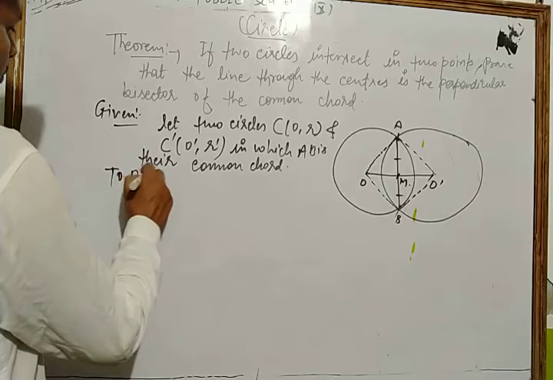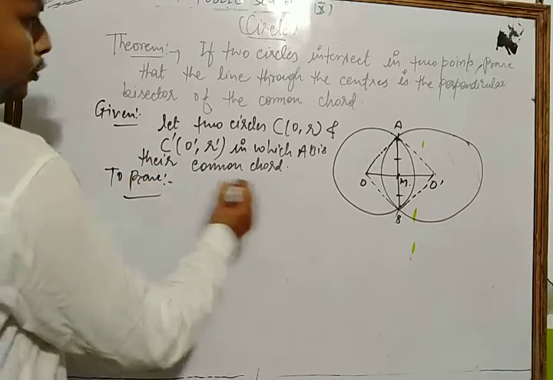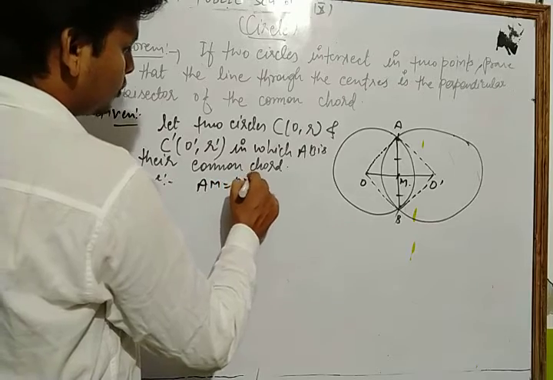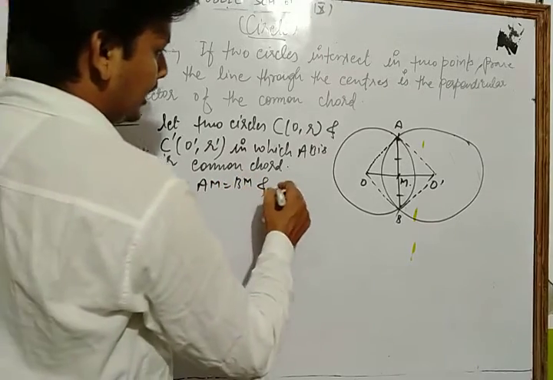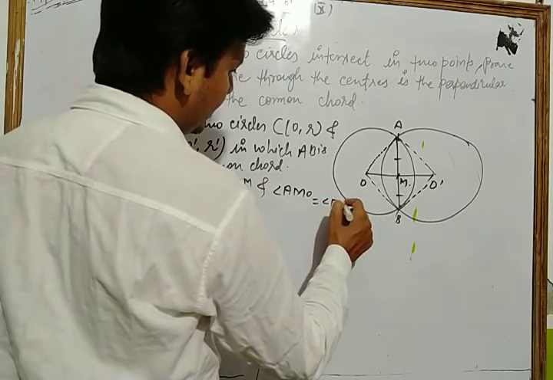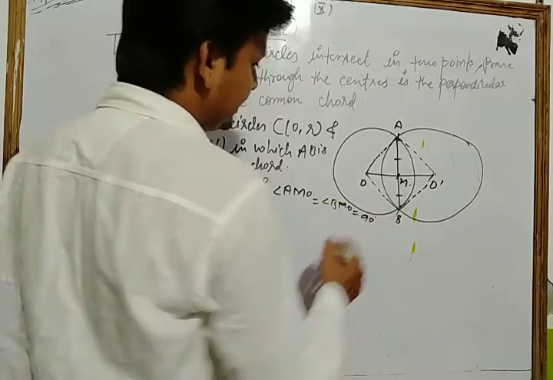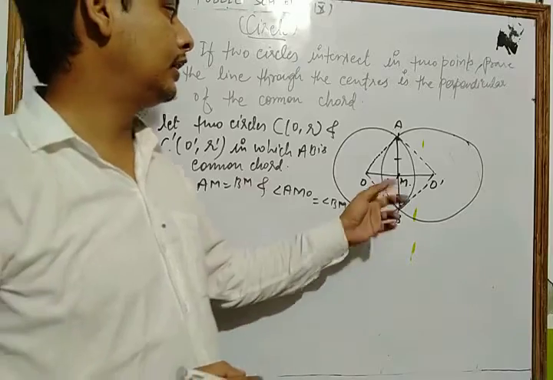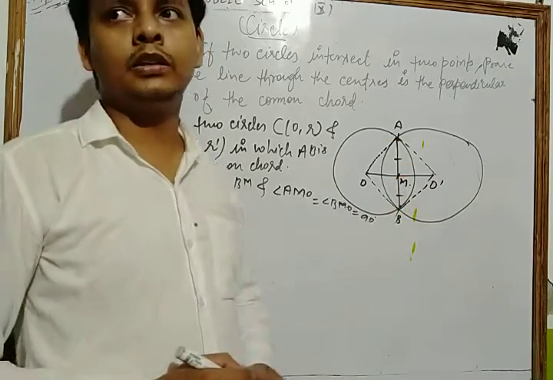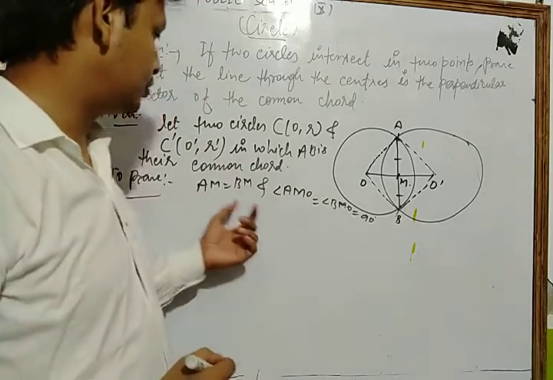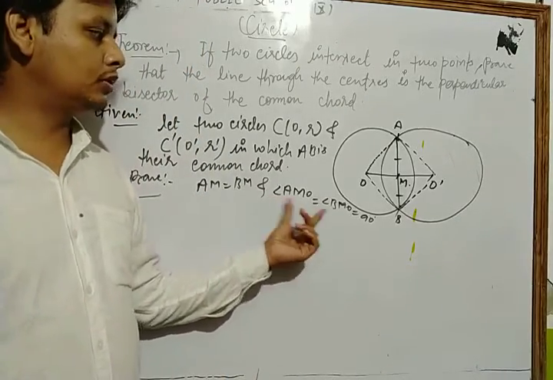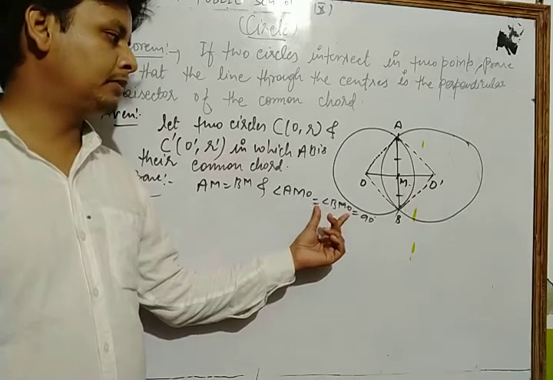Now we write, to prove. We have to prove that AM is equal to BM, as well as angle AMO is equal to angle BMO, each equal to 90 degrees, because we have to show that the line joining their centers is the perpendicular bisector of their common chord.